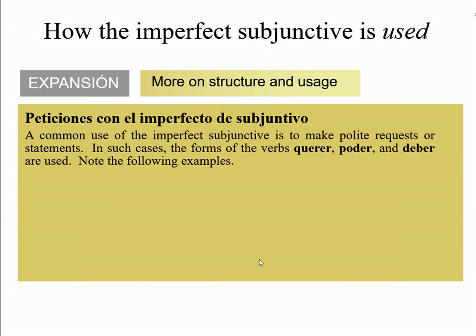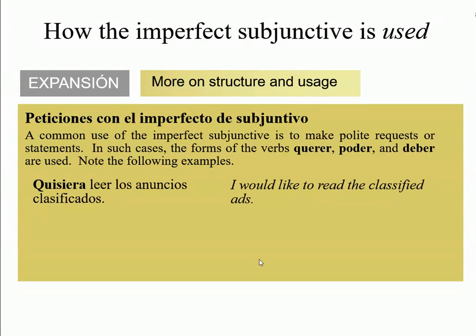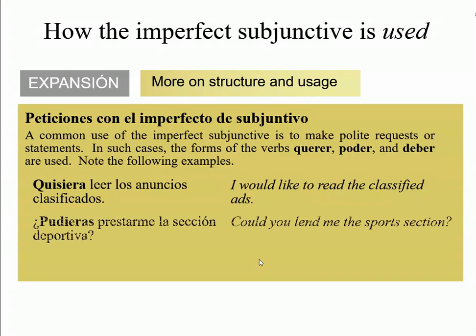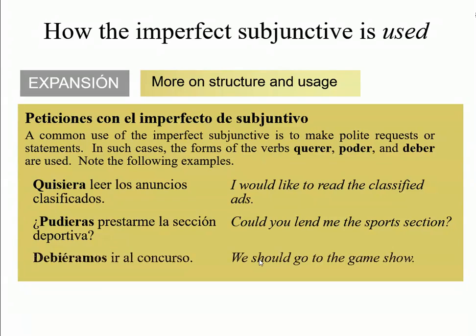A common use of the imperfect subjunctive is to make polite requests or statements. In such cases, the forms of the verbs querer, poder, and deber are used. Let's see. Quisiera leer los anuncios clasificados. ¿Pudieras prestarme la sección deportiva? Debiéramos ir al concurso. So these are very polite ways to request or to make a statement.